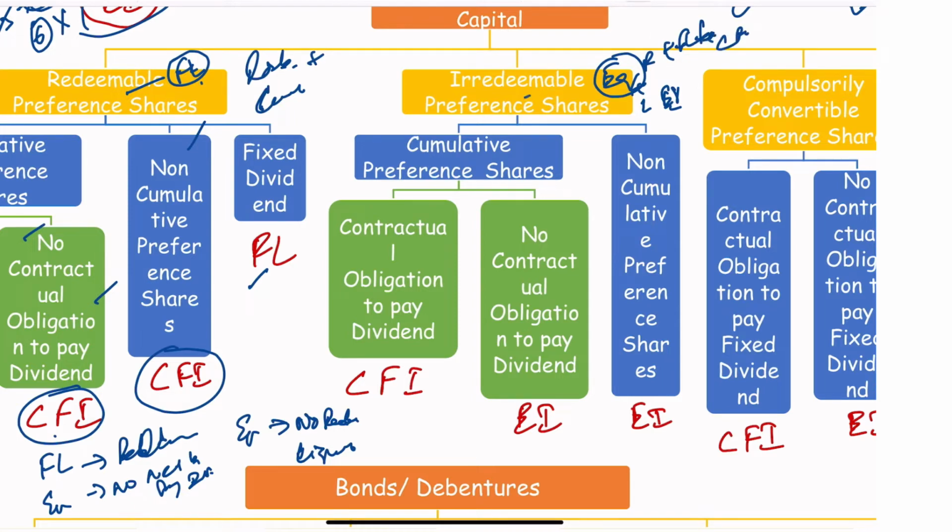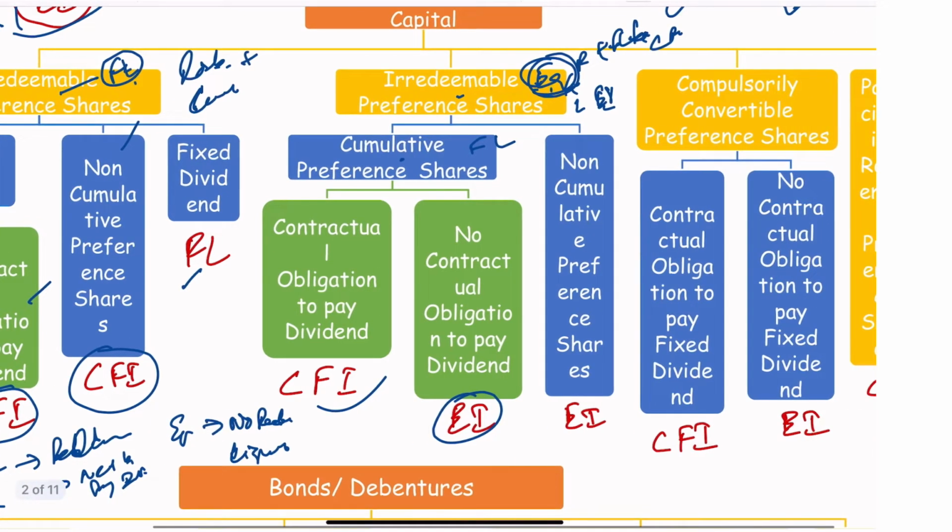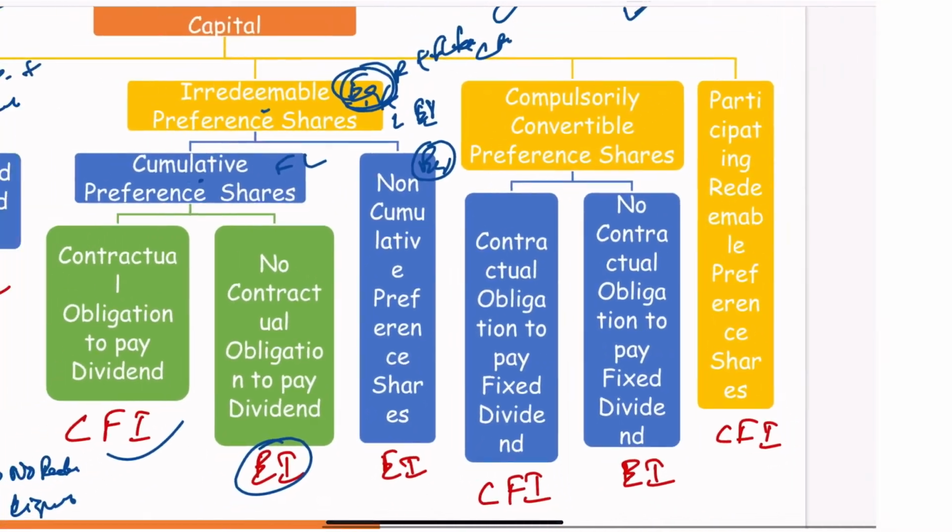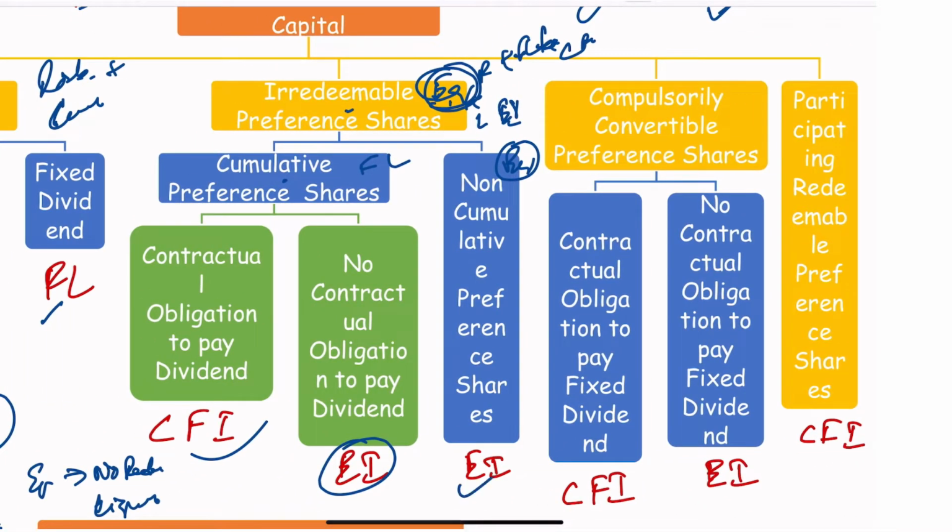Now let us see irredeemable plus cumulative preference shares. Irredeemable is an equity feature; cumulative means it will keep adding, so this is a financial liability feature. If there is a contractual obligation, it's a compound instrument. If there is no contractual obligation, even though it is a financial liability type, since it's at the discretion of the company, it will become a pure equity instrument. Here, it's non-cumulative, no need to pay, it's at the discretion of the company, and only at the time of liquidation is it required to pay, so it's an equity instrument.